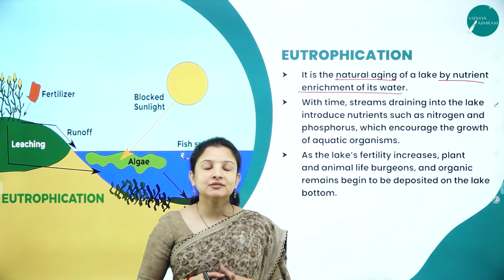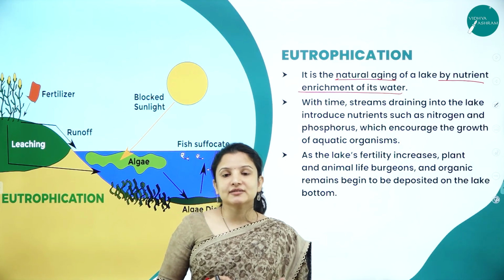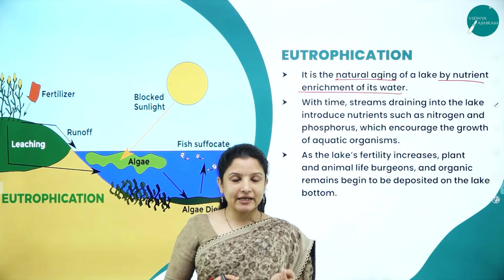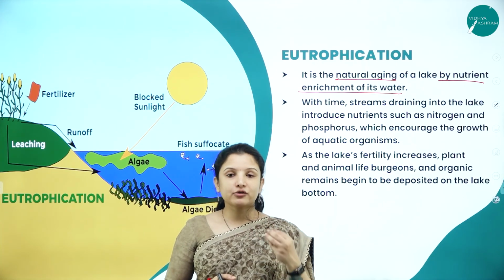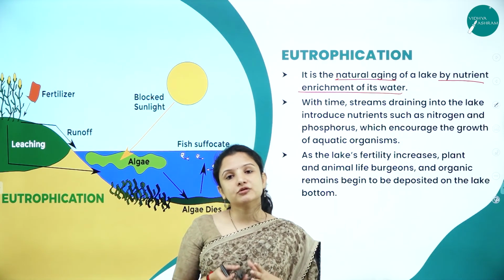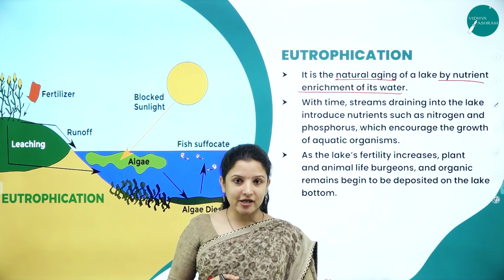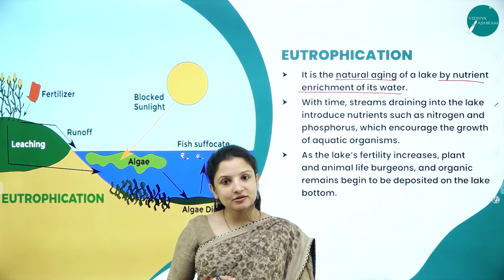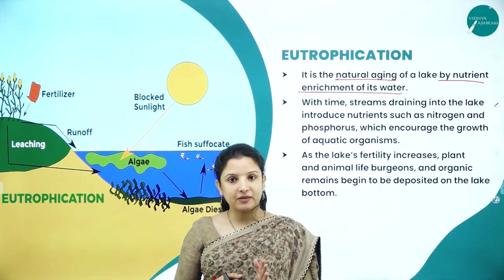Natural aging means the death of the lake will occur. How it will occur, I'll tell you. Say for example, natural aging of a plant. First, the plant will be a very tiny seedling. It will grow into a two-leaf stage. Then it will grow into a bigger plant wherein it will make use of all the nutrients. And after a certain period of time, it will start yellowing. The leaves will start to fall off. And finally, the senescence of the plant or the death of the plant will occur. That is natural aging of the plant, right?